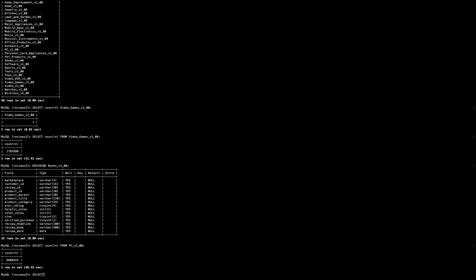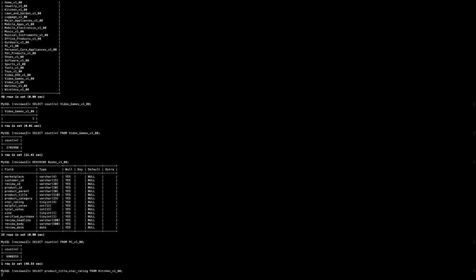So for example, let's look at product title and star rating, and how about kitchen? And this should show us all of the rows in the kitchen category, and we're looking at just the product title and the star rating, so we can see what people think of certain things. And again, this will take a few seconds, so I'll cut this out of the video so it's quicker.